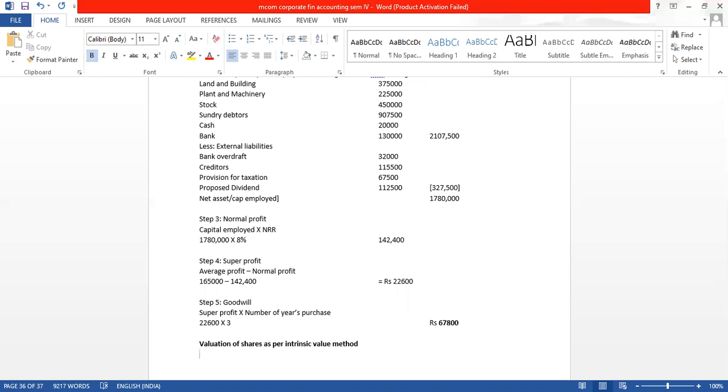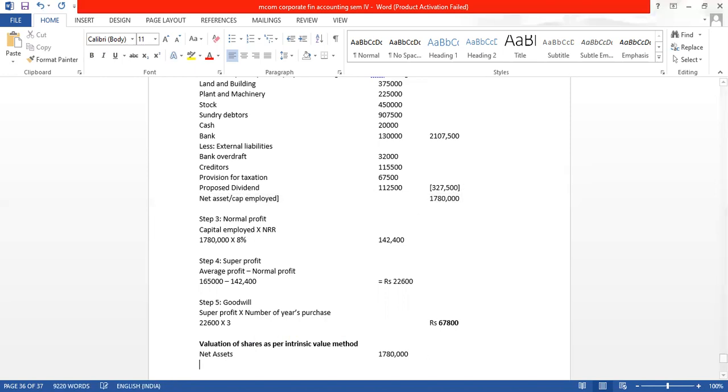So here what we will do, we will write our net assets. We have already worked out the net assets. How much is the net asset coming to? You may also say capital employed. It is coming to 17,80,000.